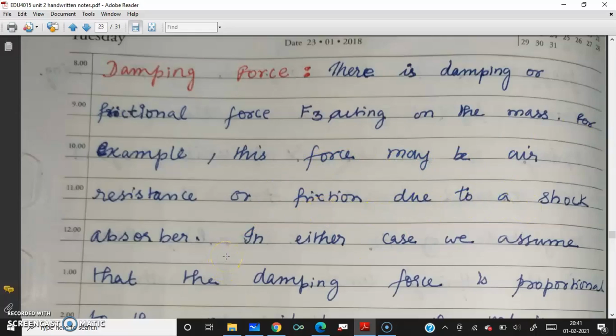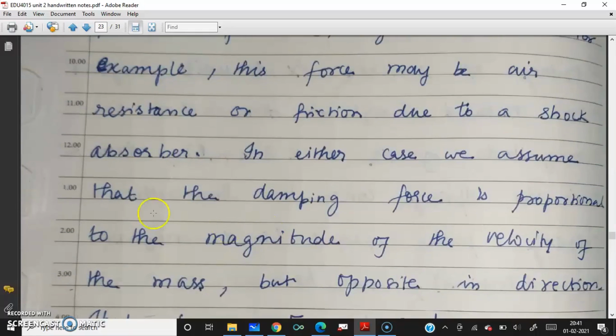So beyond the gravitational force and the upward restoring force, one more force is known as a damping force. That is nothing but the friction. The air also acts as a friction for the spring balance. That is known as air resistance or friction due to the shock absorber, which moves up and down.